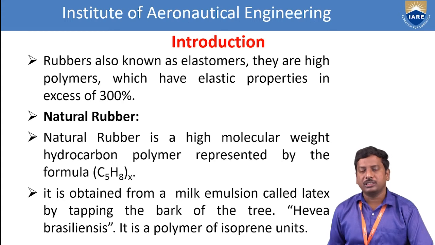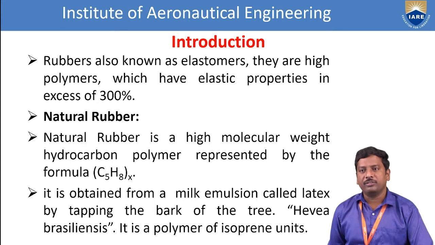Natural rubber is a high molecular weight hydrocarbon polymer represented by the formula C5H8X, where X represents the number of units. That is nothing but the degree of polymerization. Okay, so first of all we discuss natural rubber. Natural rubber is a high molecular weight polymer combining both carbon and hydrogen. So that's why this is called a hydrocarbon.